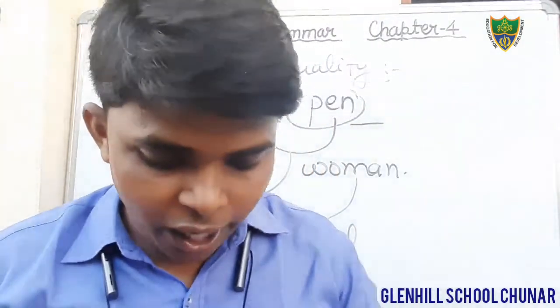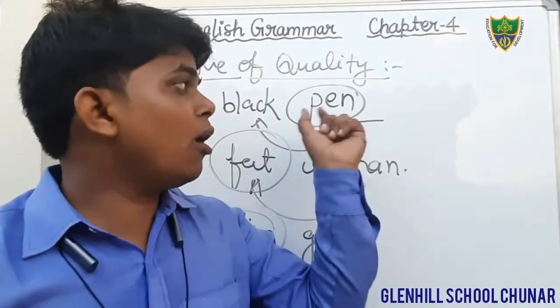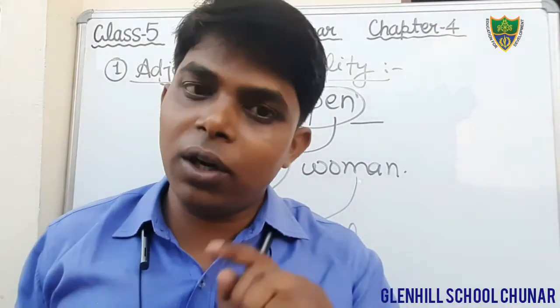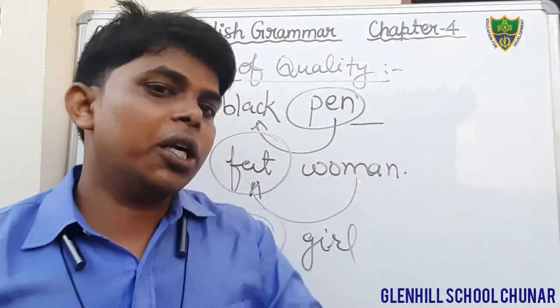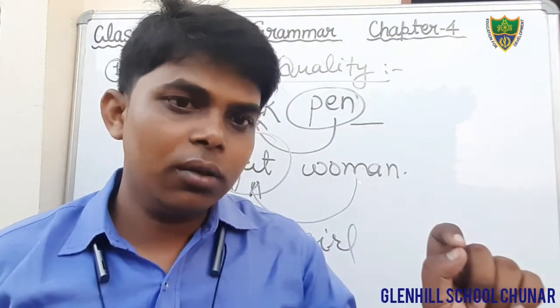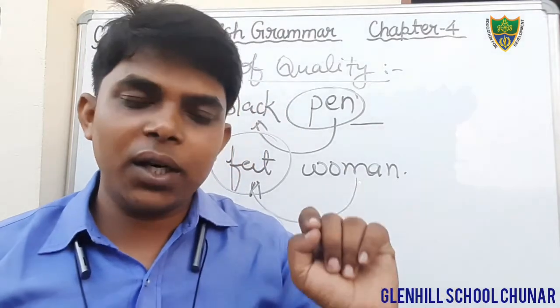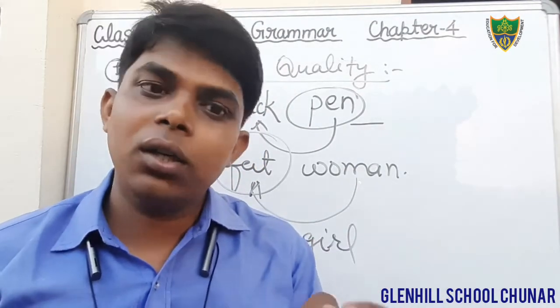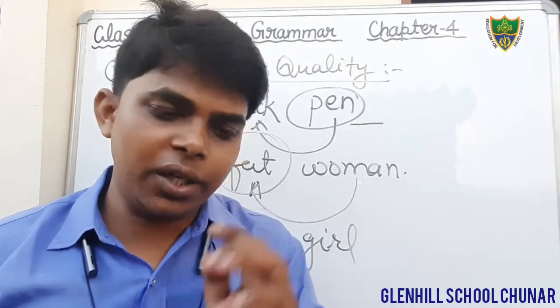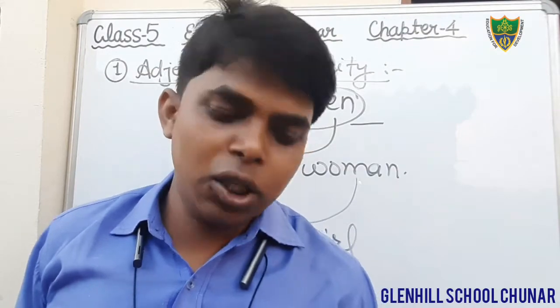Okay students, I hope that you all have understood what is adjective of quality. Adjective of quality denotes the quality of a living thing or non-living thing, or you can say adjective of quality denotes the quality of a person or a thing in a sentence. Example you have seen, you have also written.